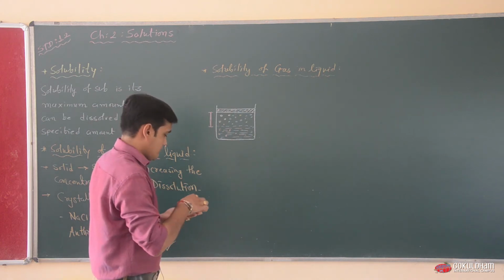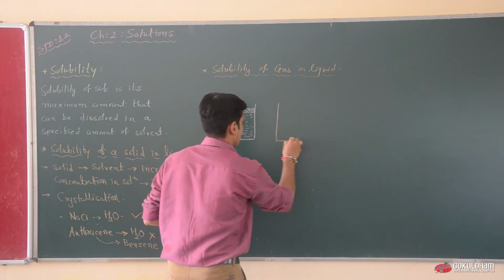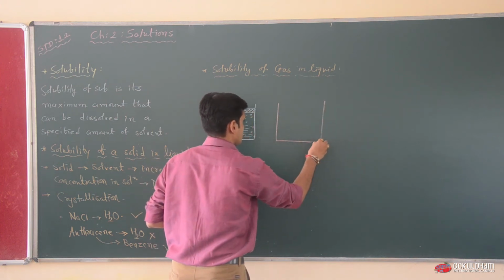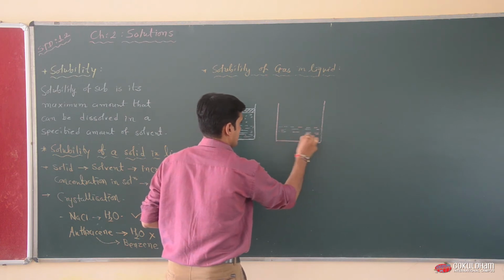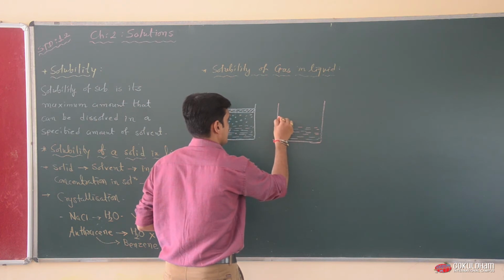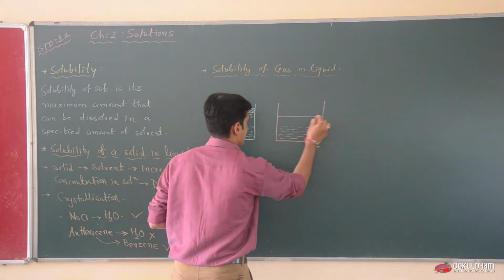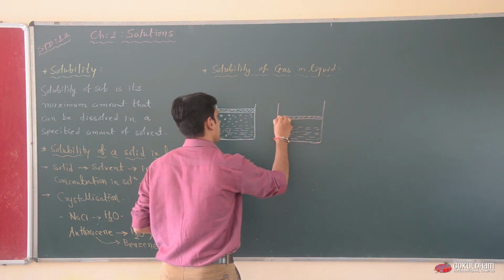But if we take another beaker, this is our solvent portion. Now the piston is pressurized by a weight.